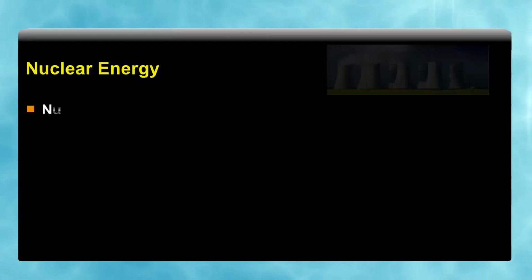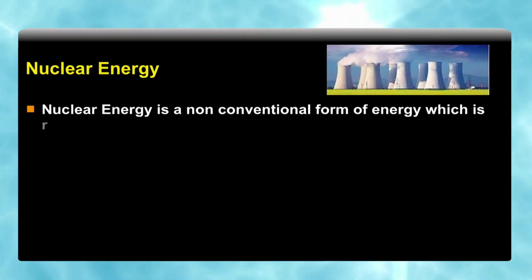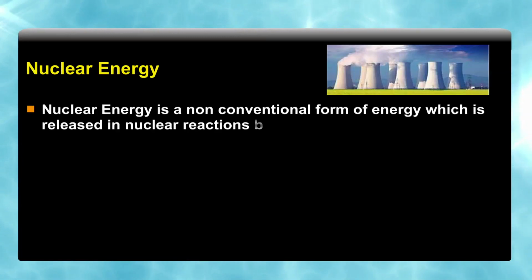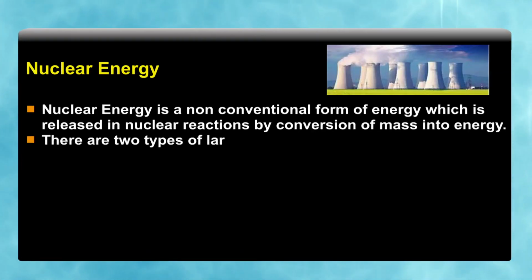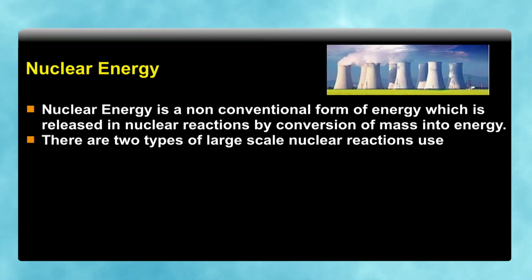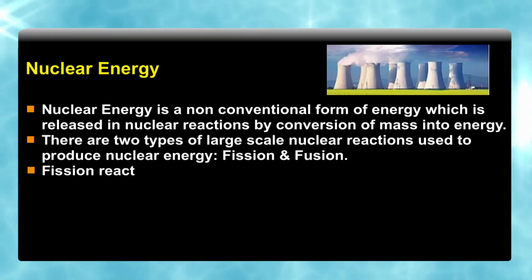There is nuclear energy as well. Nuclear energy is a non-conventional form of energy which is released in nuclear reactions by conversion of mass into energy. There are two types of large-scale nuclear reactions which are used to produce nuclear energy: fission and fusion.